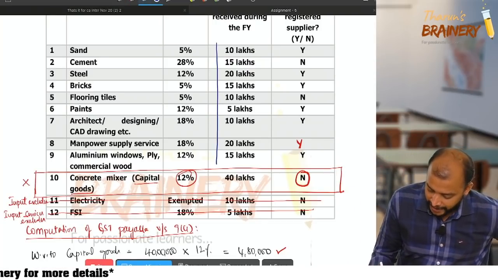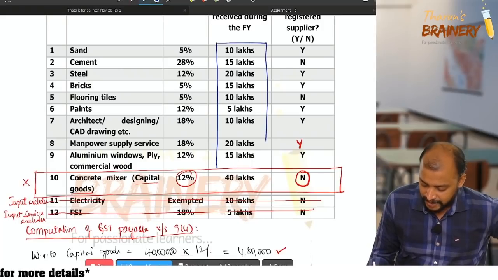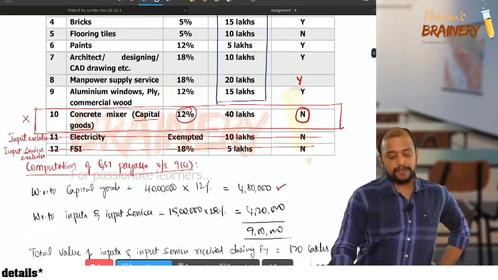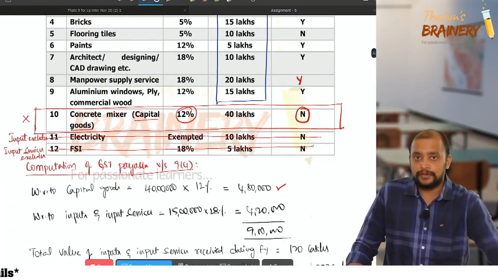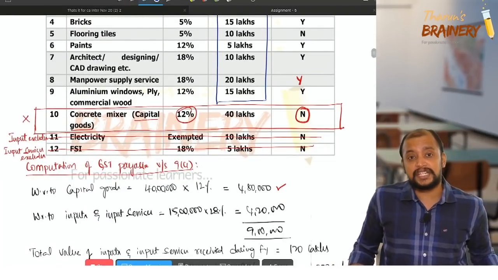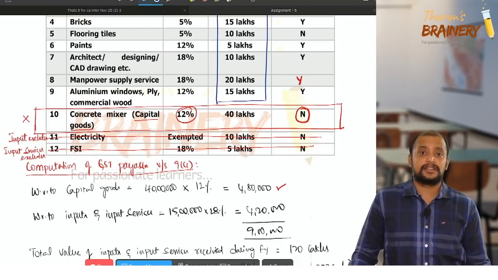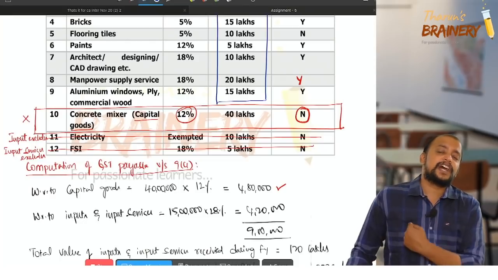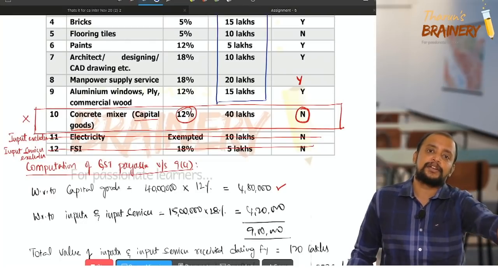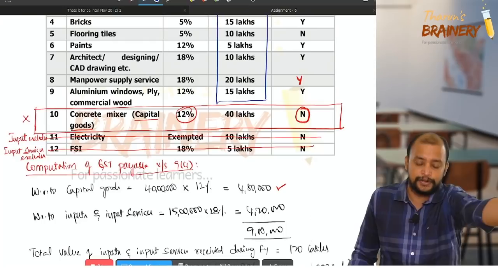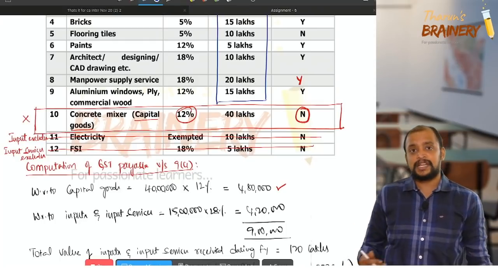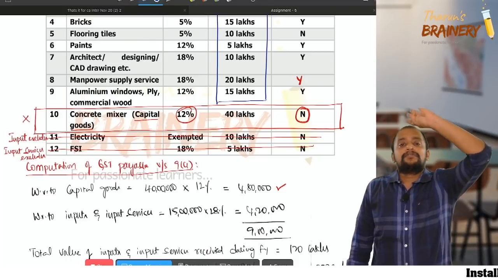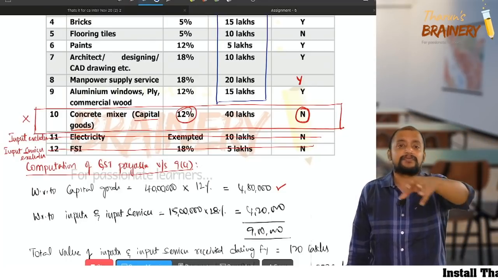What is the first step that we did? First step, we identified capital goods and checked whether it is purchased from a registered person or unregistered person. It is purchased from an unregistered person, so we are paying GST on that capital goods at the rate applicable to capital goods. The GST payable under section 9(4) with respect to capital goods is 40 lakhs into 12%, that is 4,80,000.